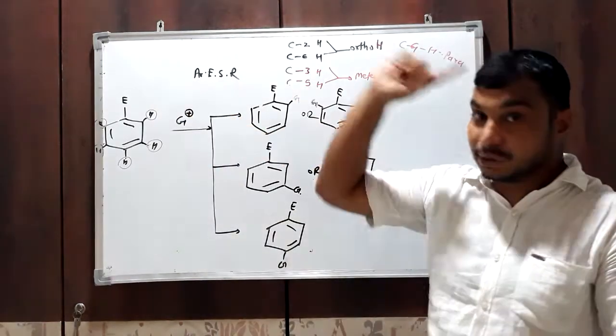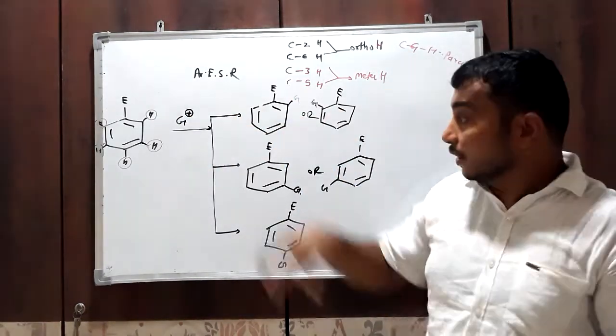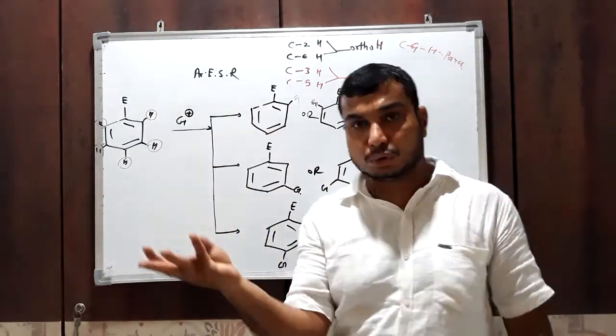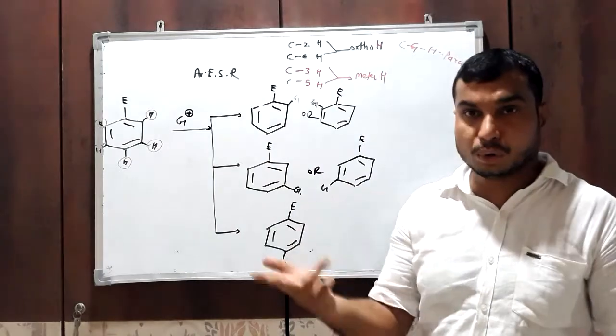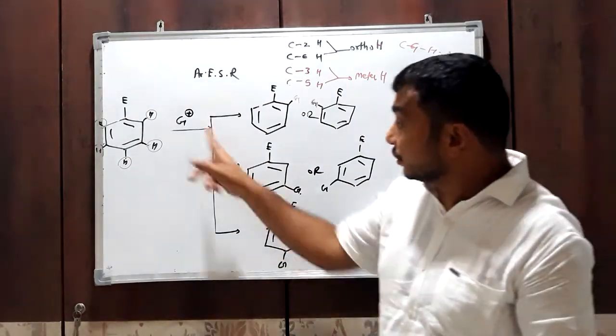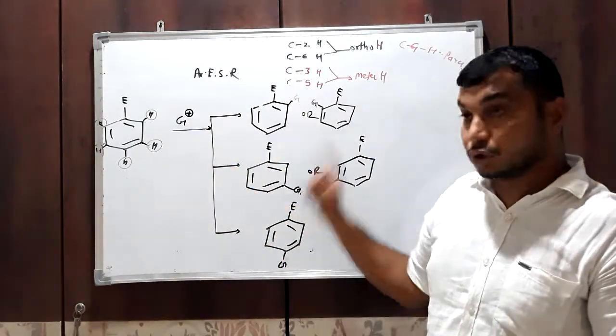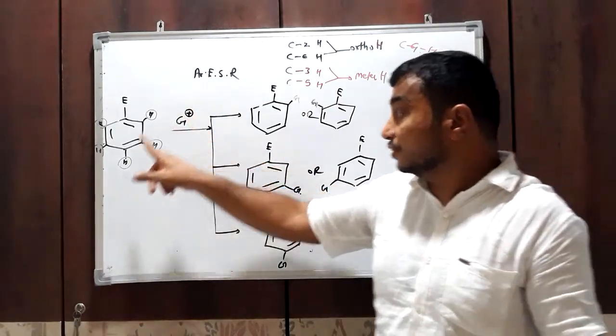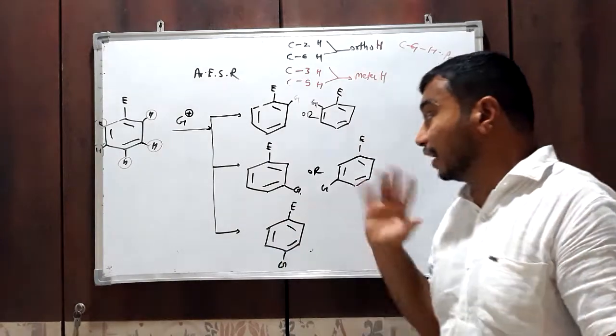If G replaces an ortho hydrogen, then we get the ortho product. That G means any electrophile, it may be a halo group, nitro group, chloro, any. So this G can replace ortho, then ortho product. If G replaces meta, then meta product, and if G replaces para, then we get the para product.